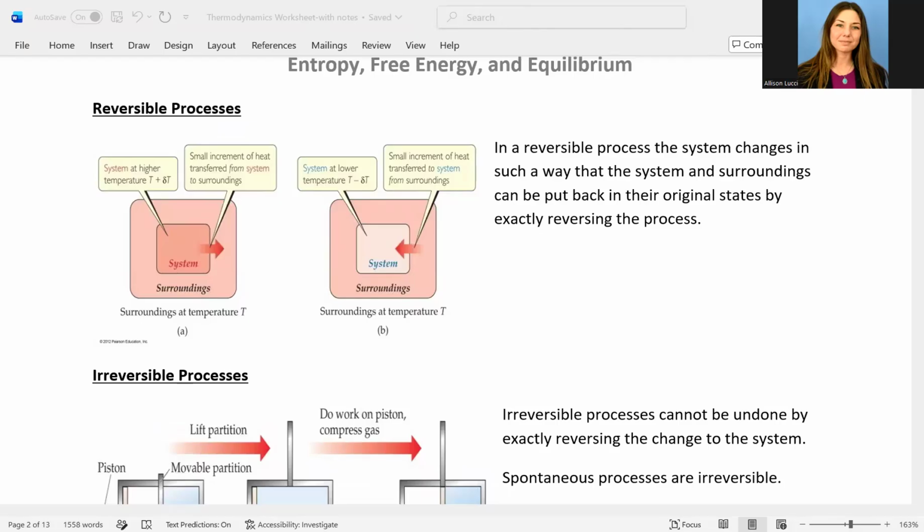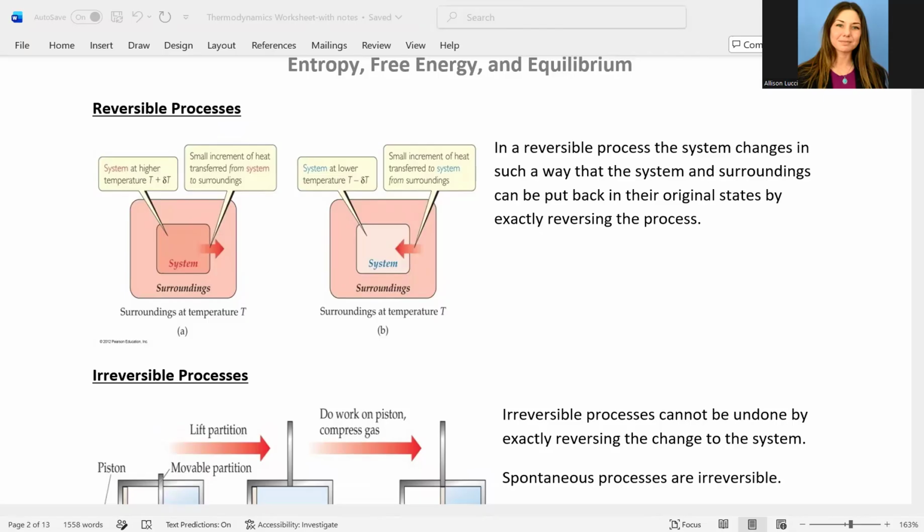In the last video, we introduced what a spontaneous process was, as far as a process that will occur without any outside intervention. I just wanted to make note that a non-spontaneous process does not mean that it is a process that cannot occur. It just means that with the current conditions, that process will not occur.